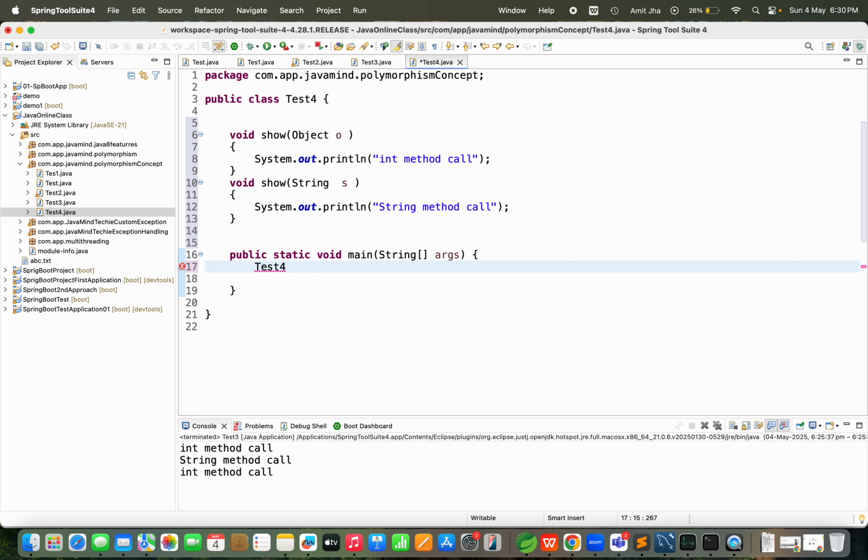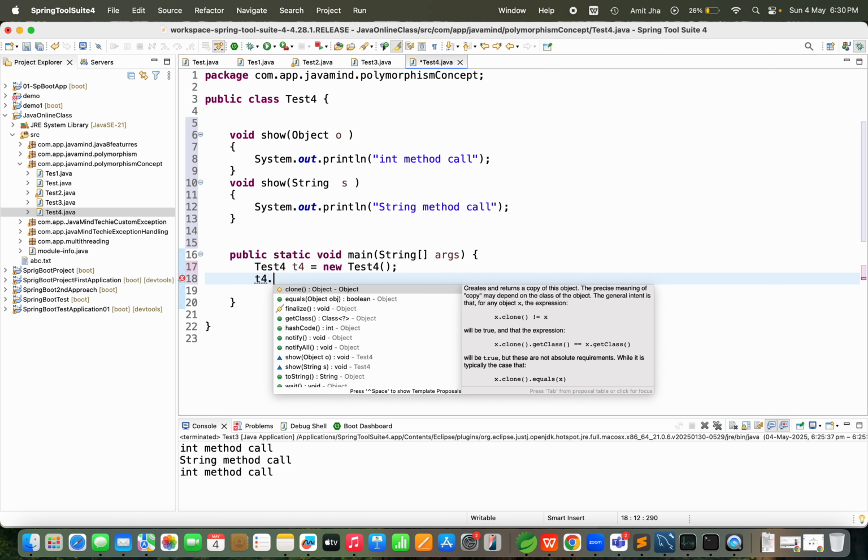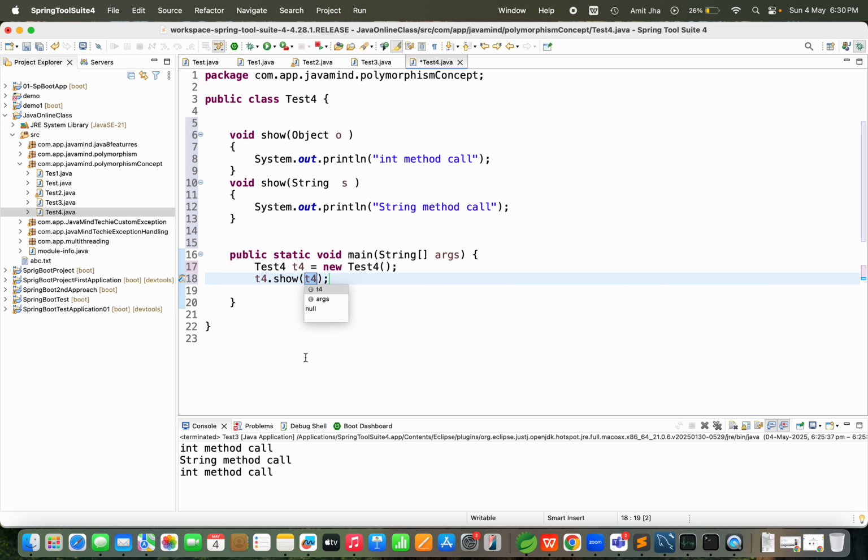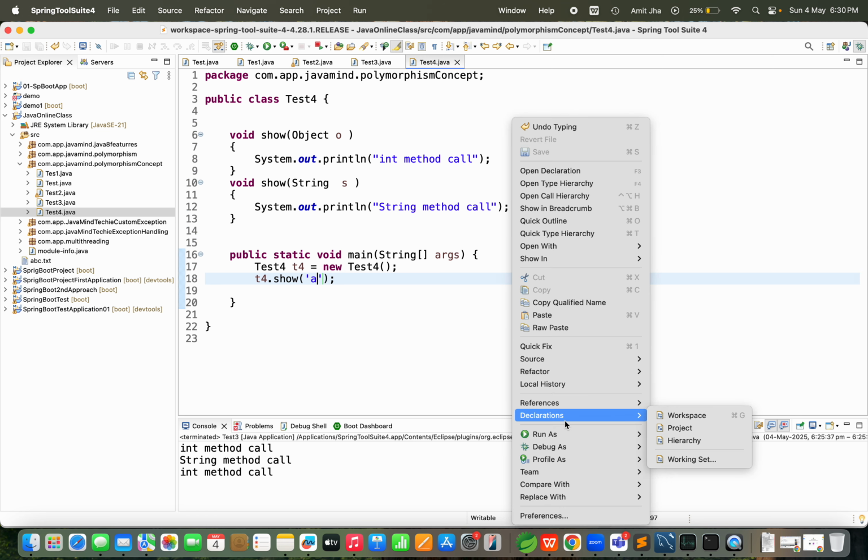Test4 t4 equals new Test4(). Then, if you want to call, t4.show. Suppose I am going to call it with a char. Can you confirm what should be the result? What should be the result? You can see.